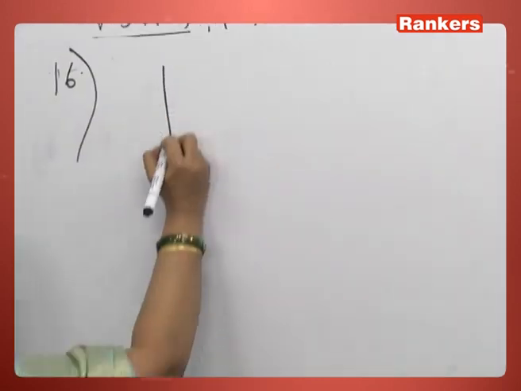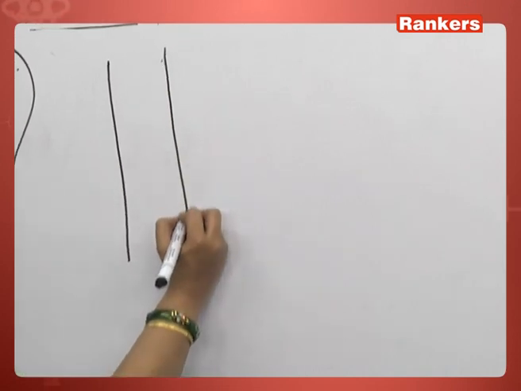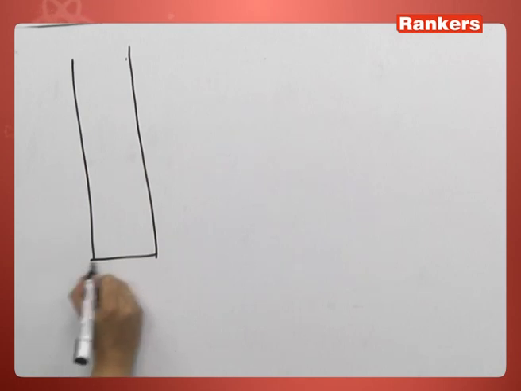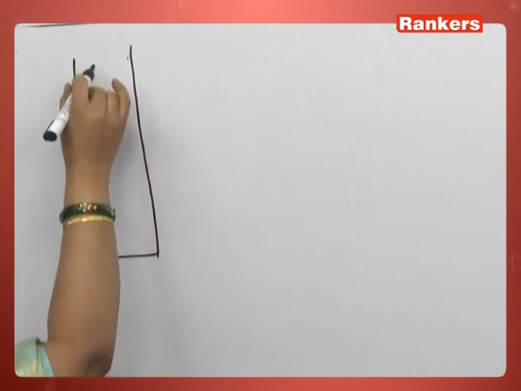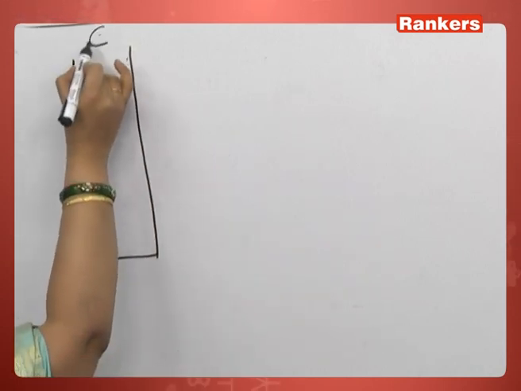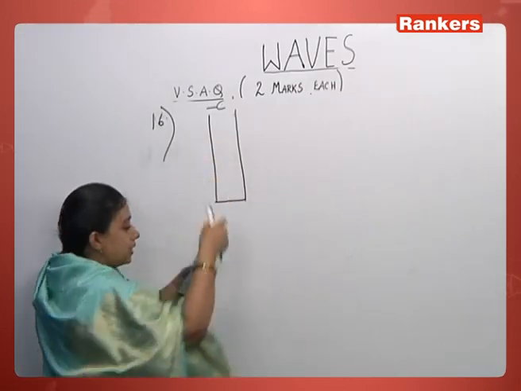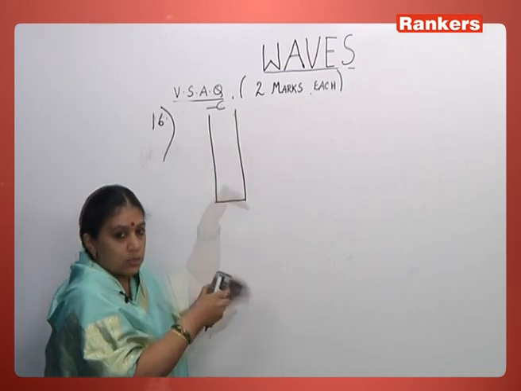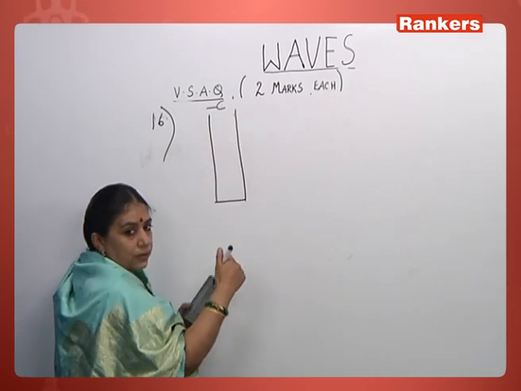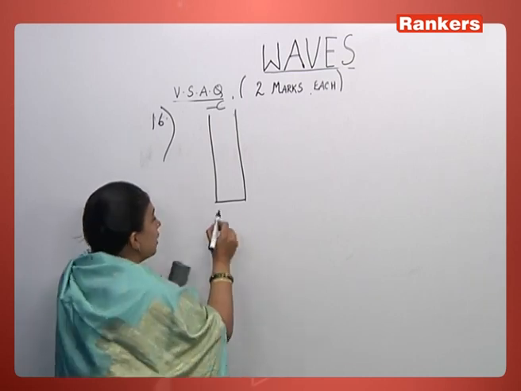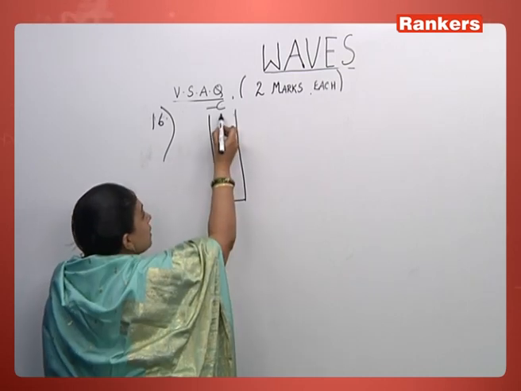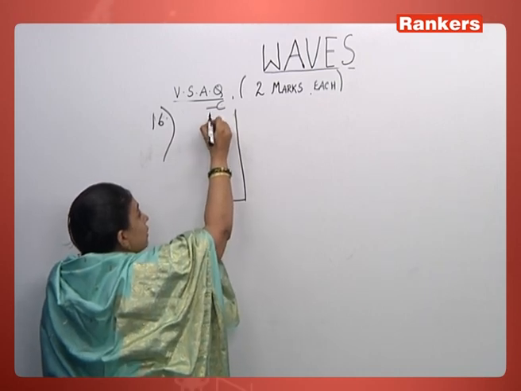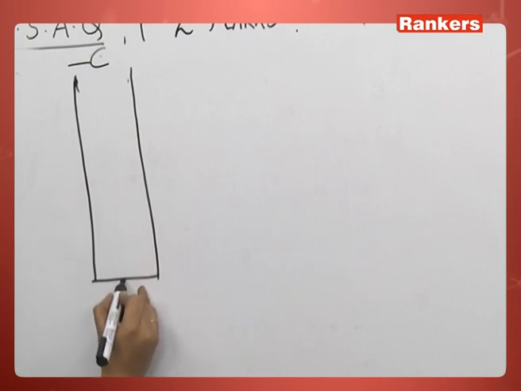So when I take a closed pipe, this is a fixed end. There may be water also, but here I am just taking this as a fixed end. Here we have air. If I take a tuning fork, vibrate it and place its prongs in such a way that the vibrations are transferred to the air column, we see that the air vibrates longitudinally and loops are formed. Because this is a fixed end, a rigid boundary, and this is a free end, usually at a free end antinodes are formed, and at a fixed end you have a node.